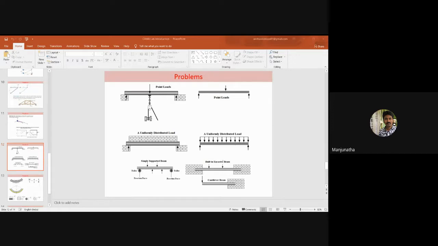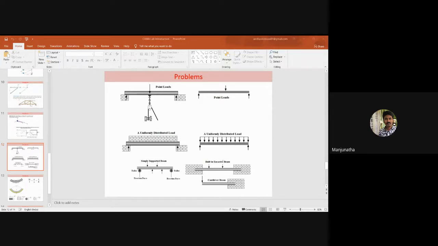Next, it can also be classified as a statically indeterminate beam. When we come across a statically indeterminate beam, the equilibrium conditions alone are not enough to solve the reactions. Additional conditions must be considered to solve the reactions of the statically indeterminate beam. Please remember this concept.